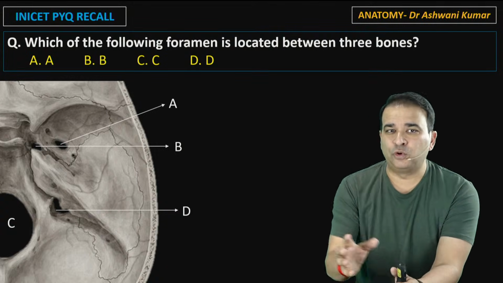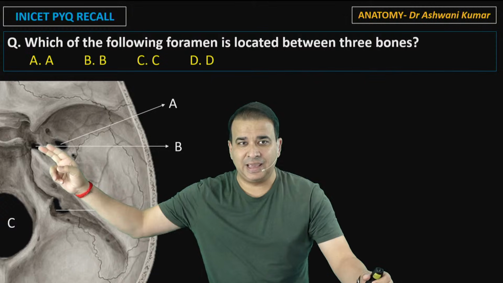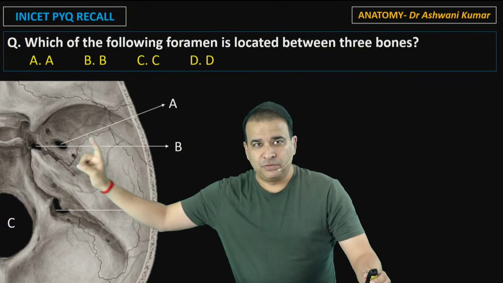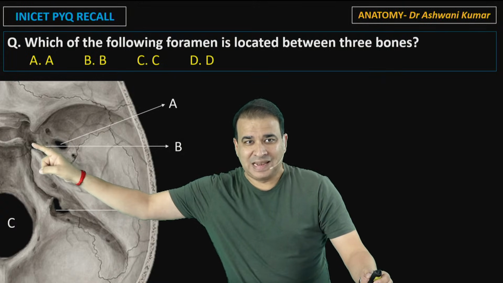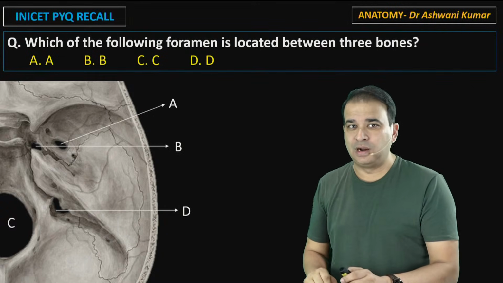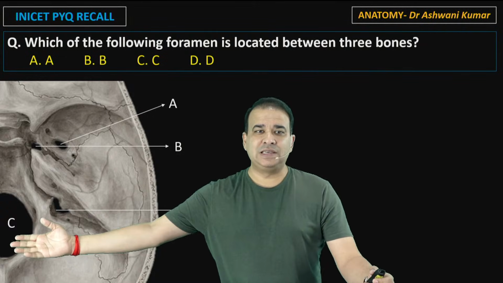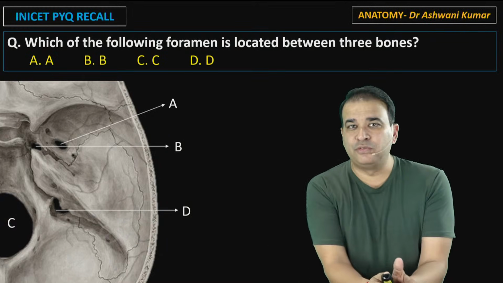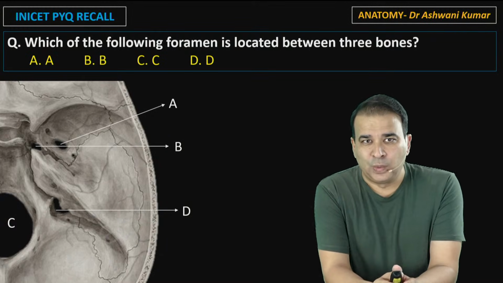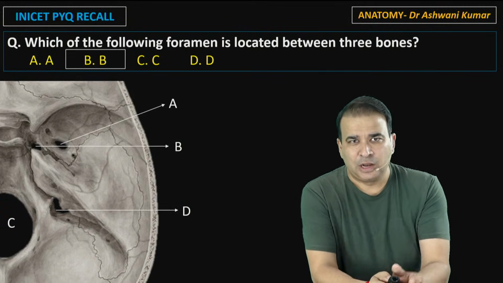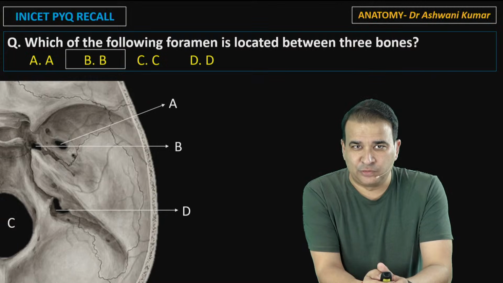Now, there are 4 foramen which are marked over there. As you can see, this A here is foramen ovale, that is present in the greater wing of sphenoid. The foramen B is called foramen lacerum, and that's actually the answer to our question, which is present in between multiple bones. Then we have foramen C. Anyone can identify that, that is foramen magnum. And foramen D is another important foramen, the jugular foramen. Well, the answer obviously is option B, foramen lacerum here.